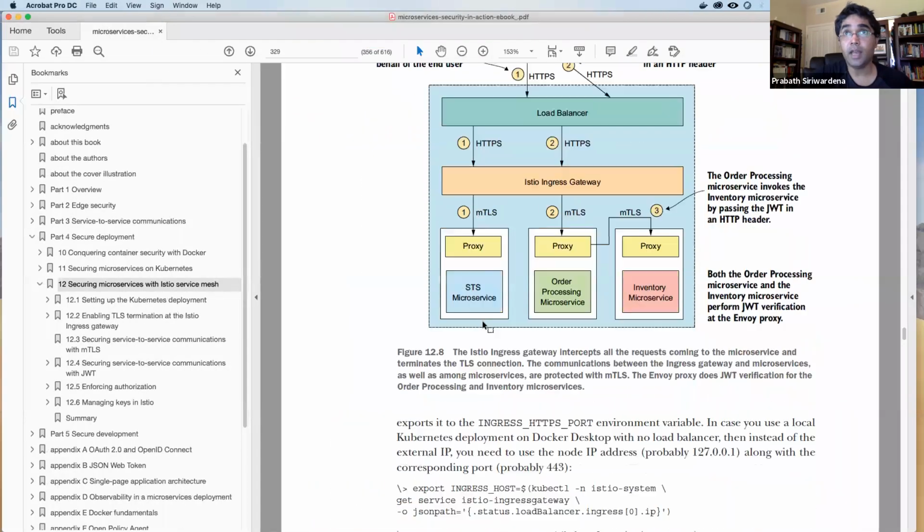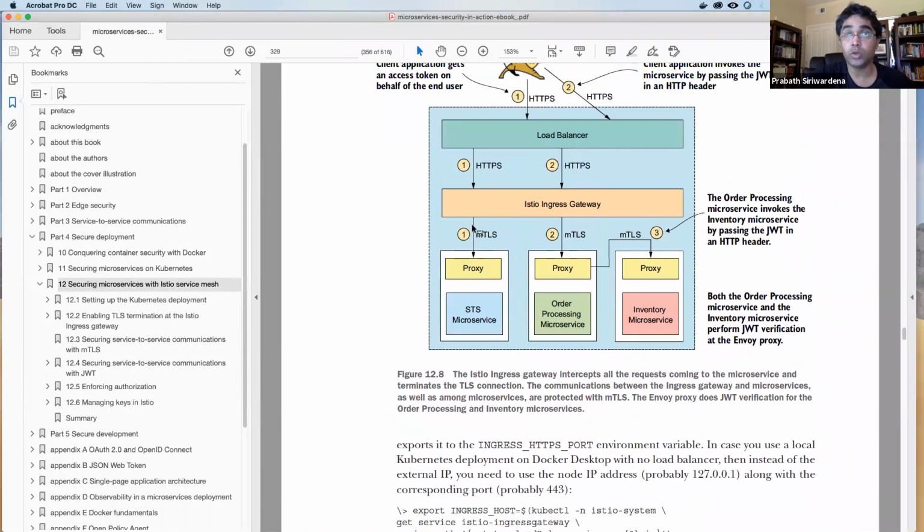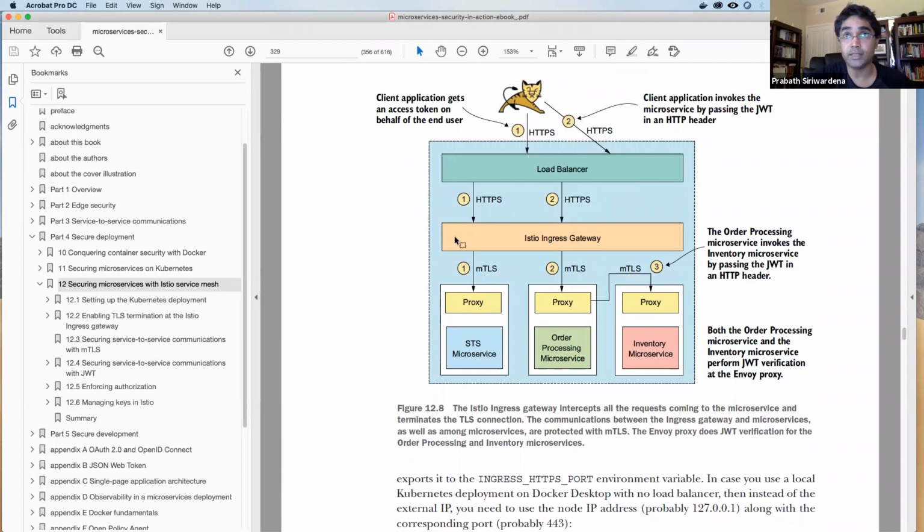Okay. So now I think we have the end-to-end system secured. You talk from curl to the ingress gateway protected with HTTPS. And the Istio Ingress Gateway securely talks to the proxy using mTLS, and also you pass a JWT. Here, this is STS. Here you pass a JWT, and this proxy will validate the JWT. And then when the order processing microservice wants to talk to the inventory microservice, there also we have enabled mTLS, and you will be passing the JWT, and both the proxies will carry out authorization checks based on the JWT.